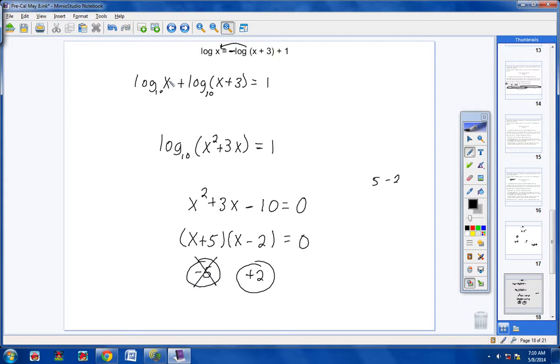Now, if I put a 2 in here, I have a positive argument, so I'm fine. If I put a 2 in here, 2 plus 3 is 5, and I have a positive argument, so I'm fine. So the answer is 2, but the answer -5, we have to reject that answer because it would not work. It would not satisfy the equation, okay? You cannot take the logarithm of a negative number. Okay, 2 more problems to go.